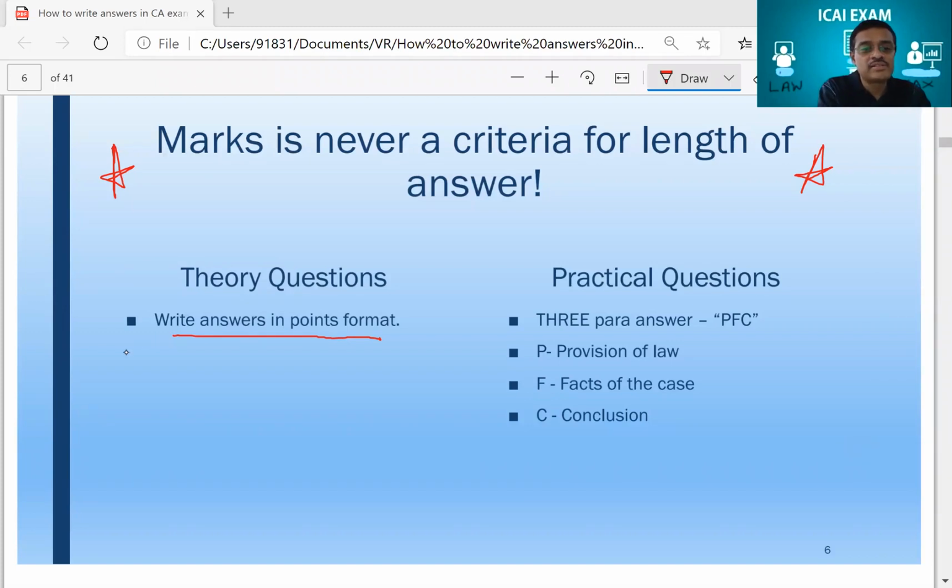So therefore, one is that, and one more you can write here as highlight keywords. Whatever keywords are there, you can highlight the keywords also. This is the second point for you to remember.